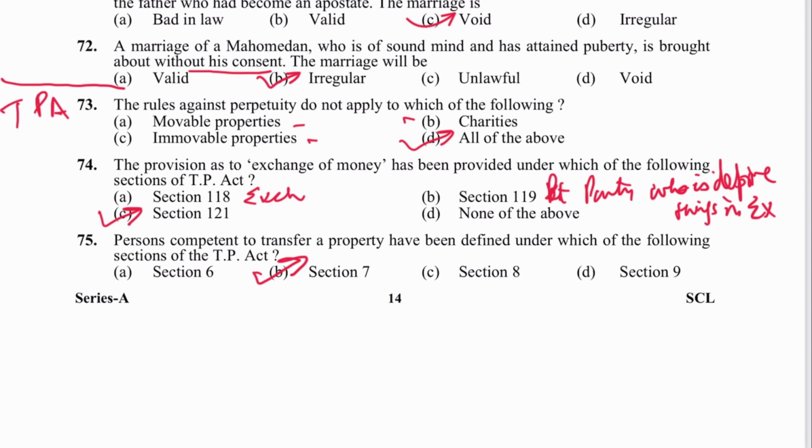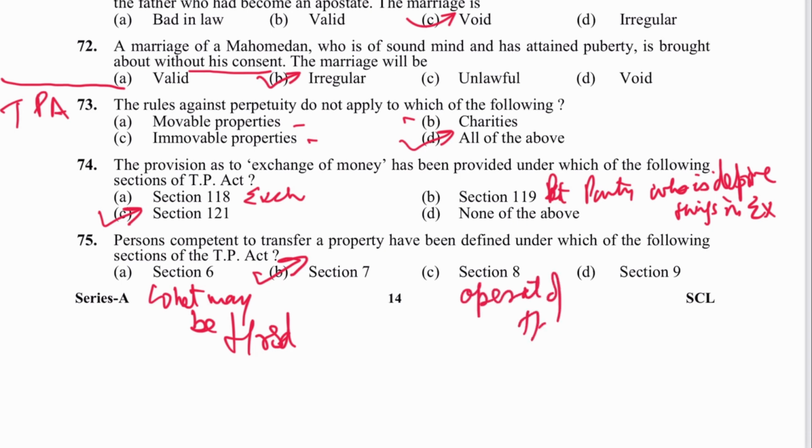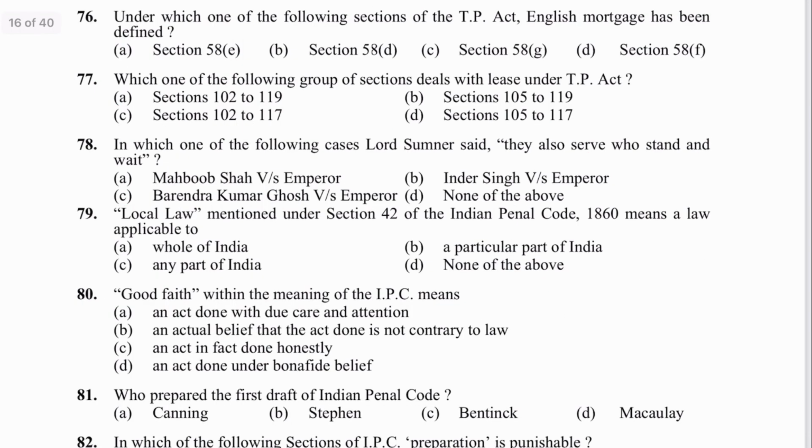B is the answer. 6 में क्या है? What may be transferred. Section 8 क्या है? Operation of transfer. 9 क्या है? Oral transfer. Next is 76. Under which of the following sections of TP Act English mortgage has been defined?